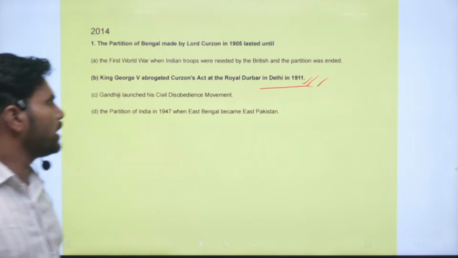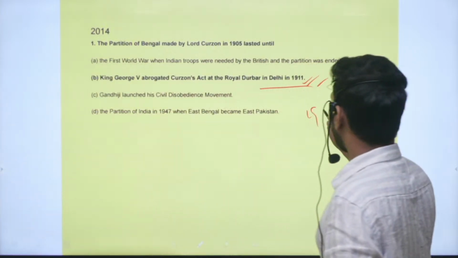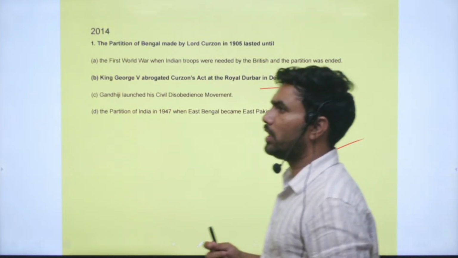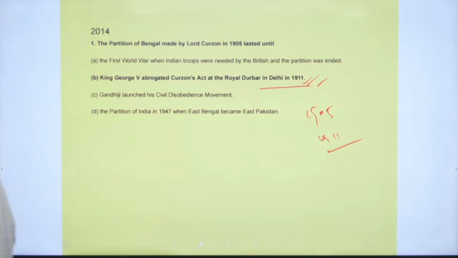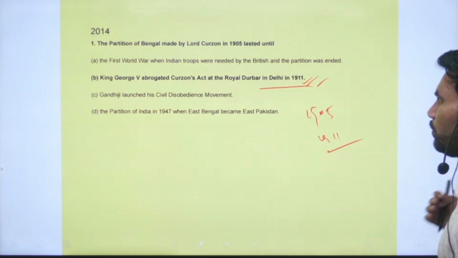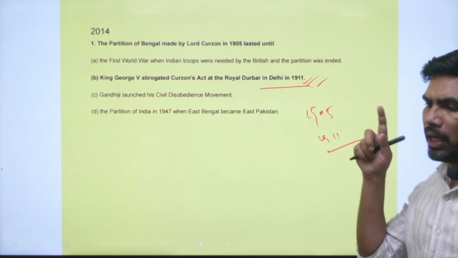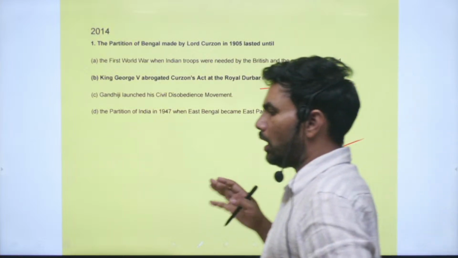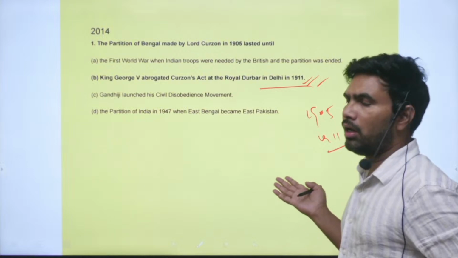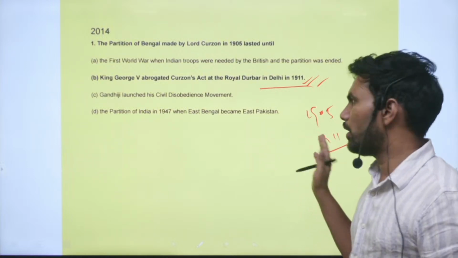So in 1905 you will see the partition of Bengal, and in 1911 it was annulled. However, some regions of Odisha and Assam were separated from Bengal, but the majority partition that was intended to create a Muslim majority area within Bengal has been effectively annulled, right.